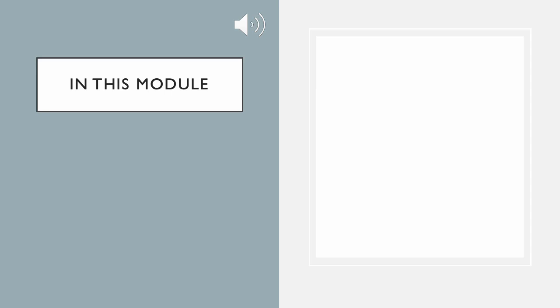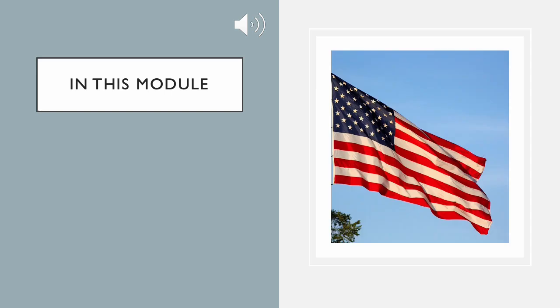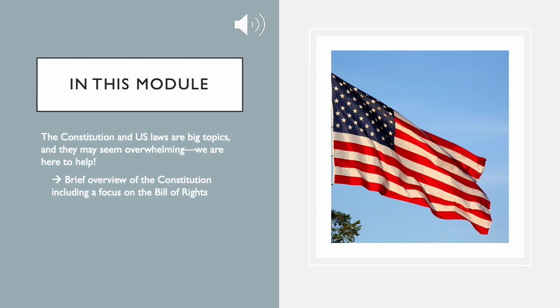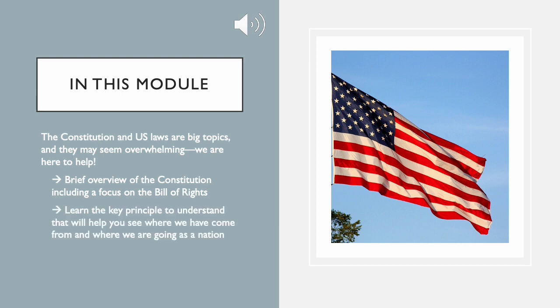In this module, we'll be discussing the Constitution and U.S. laws. These are big topics, and they may seem overwhelming, but we are here to help. We'll start with a brief overview of the Constitution, including a focus on the Bill of Rights. We'll also learn the key principle to understand that will help you see where we have come from and where we are going as a nation.